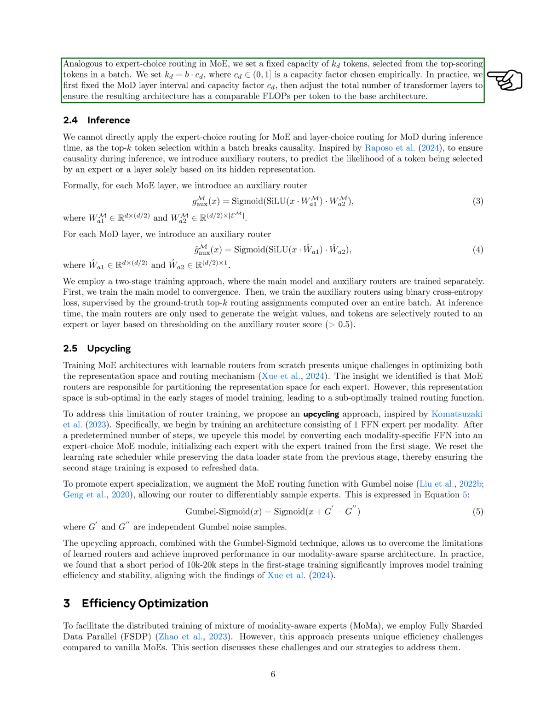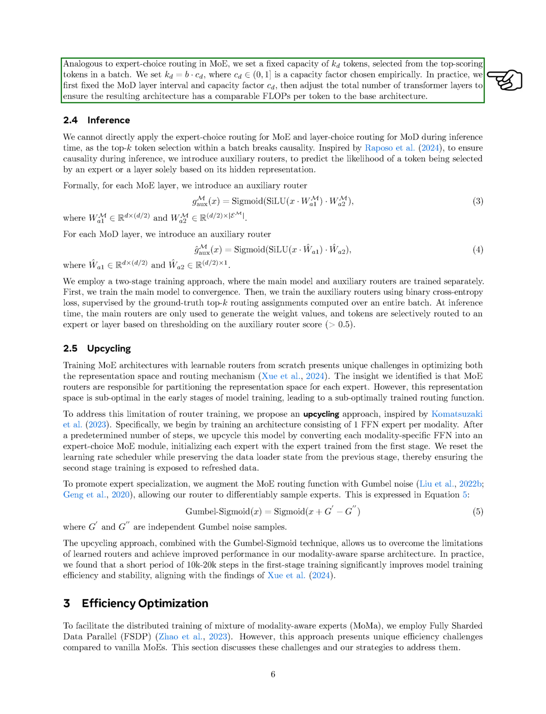In practice, we first fix the interval for the MoD layers and the capacity factor, then adjust the total number of transformer layers to ensure that the new architecture maintains a similar computational load per token as the original design. During inference, we cannot directly use the expert choice routing for mixture of experts or the layer choice routing for MoD, as selecting the top tokens within a batch disrupts the causal flow. To maintain causality during inference, we introduce auxiliary routers that predict the likelihood of a token being chosen by an expert or a layer based solely on its hidden representation.